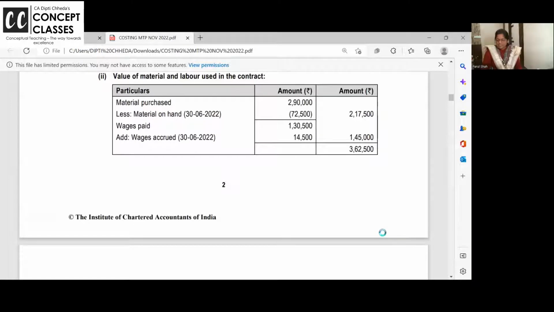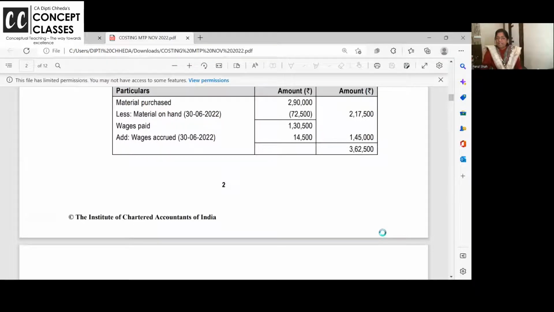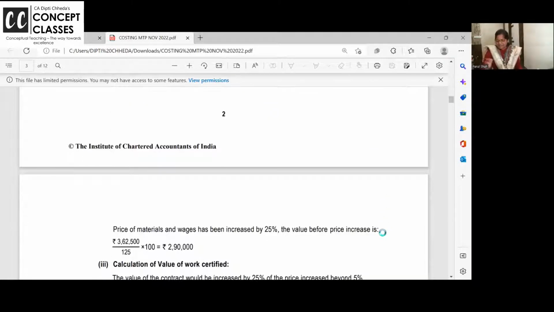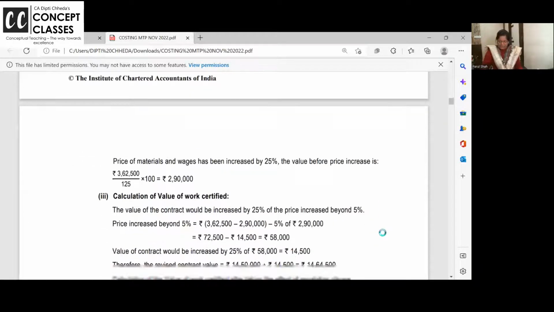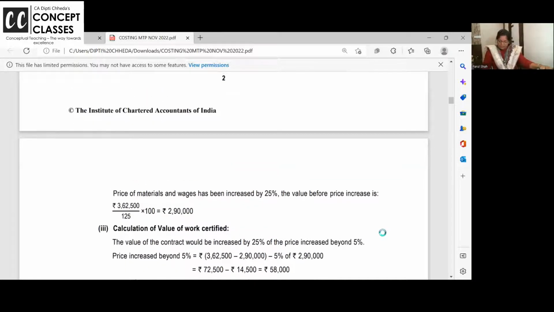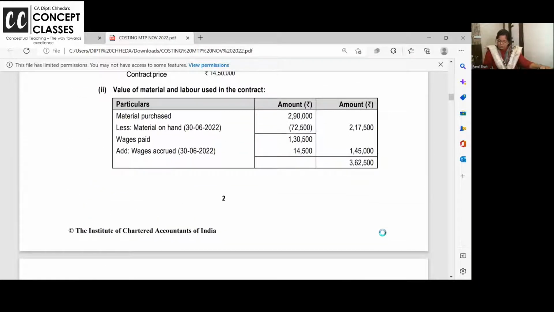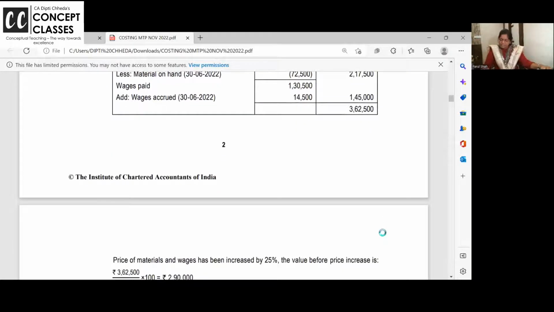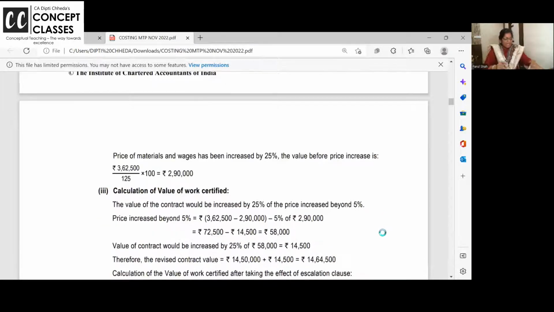Material, you all know, if you purchase and if something is in hand, material consumed, we take. Wages, if outstanding is there, add it. They have done it in statement form. You can do it in T format. Now, prices of material have actually gone up by 25%. Now, how much is your material consumed? Material and wages, they have given together. In our routine class, we have worked out problems where the material escalation clause is separate and labor is separate. Now, what is your material cost? 3,62,500. Material and labor increased cost.